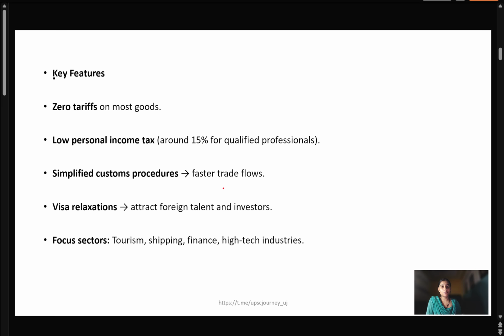How is this free trade port going to help China's economy? First, it will have zero tariff on most goods, means it will reduce the import cost of products in China. Second, low personal income tax, around 15% for qualified professionals. Again, there will be simplified customs procedures.